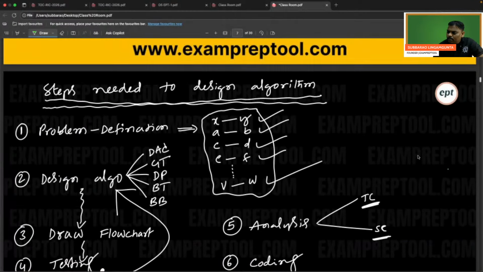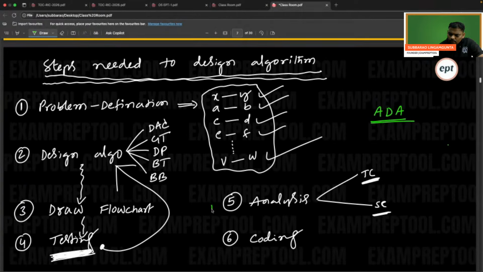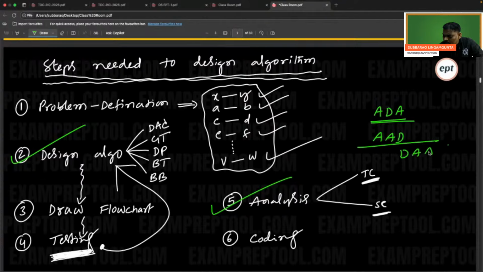Our subject name is algorithm, design, and analysis, ADA. Design and analysis are the two steps. Or AAD, algorithm, analysis, and design. Or DAA, design and analysis of algorithms.